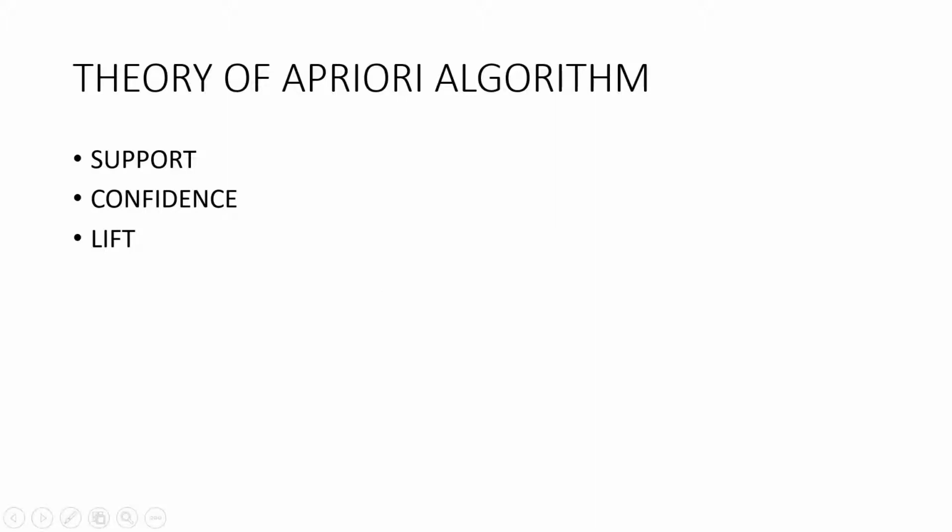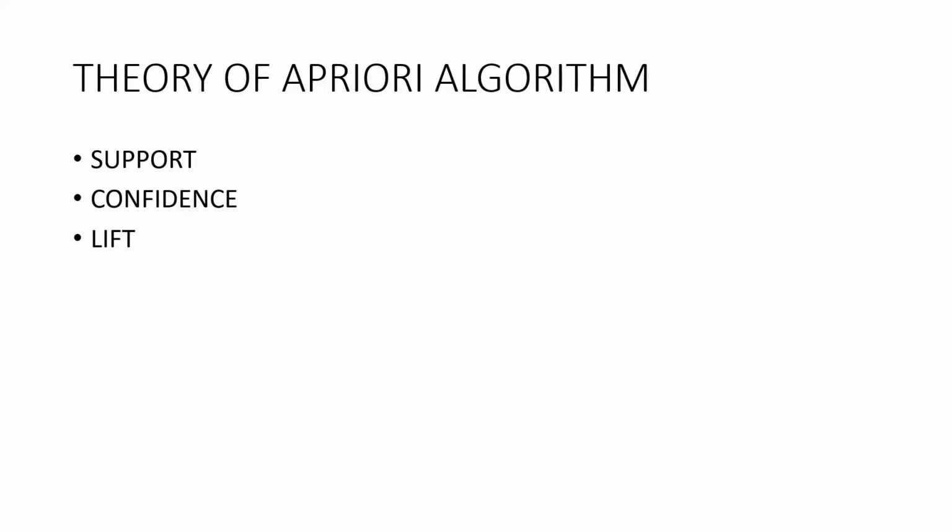Out of 1000 transactions, 100 contain ketchup while 150 contain a burger. Out of 150 transactions where a burger is purchased, 50 transactions contain ketchup as well. Using this data, we want to find the support, confidence and lift.